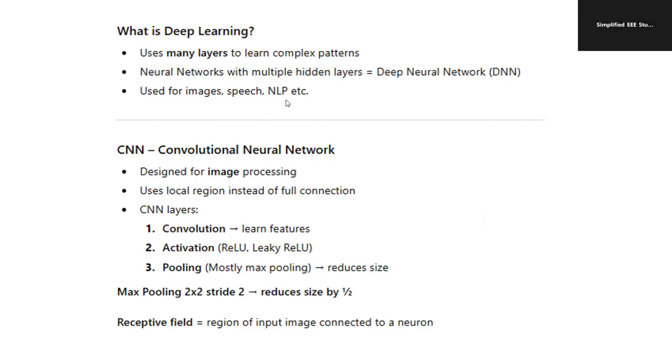It is used for images, speech, NLP, etc. CNN means convolutional neural network, designed for image processing. And a CNN comprises convolution layers that learn the features. Activation functions are ReLU and leaky ReLU. Pooling means reducing the sizes.